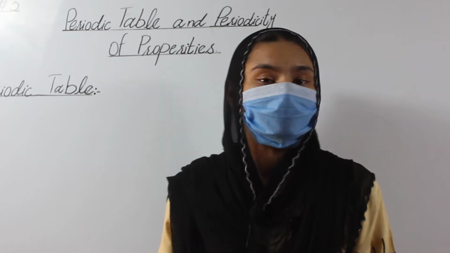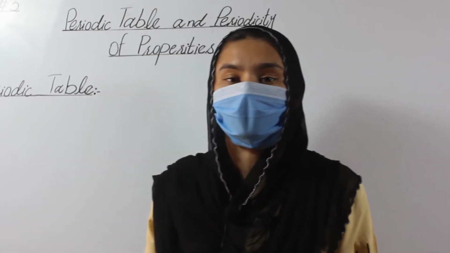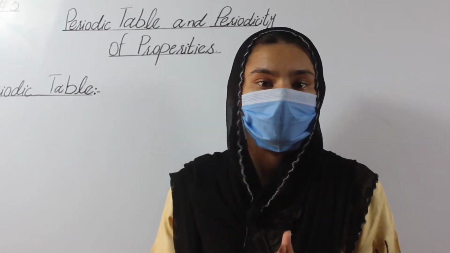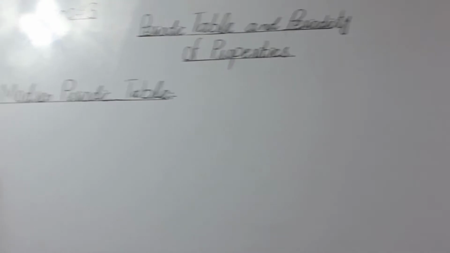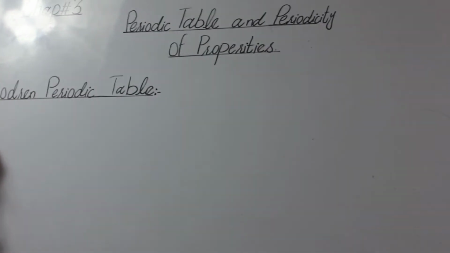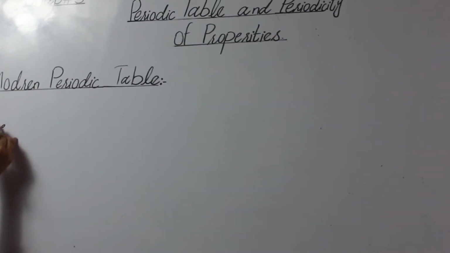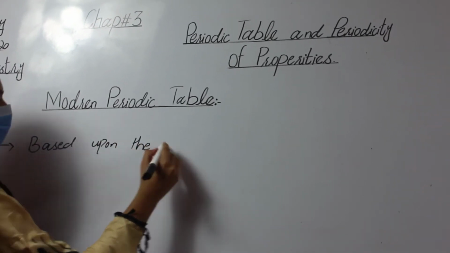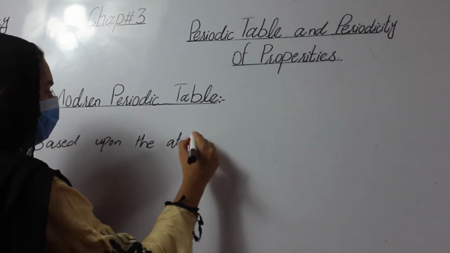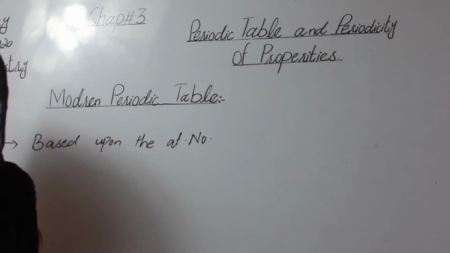I repeat, Mendeleev's periodic table was based on the atomic mass of the elements, but the modern periodic table was based upon the atomic number of the element. Here we change the property, and the property is the atomic number of the element.